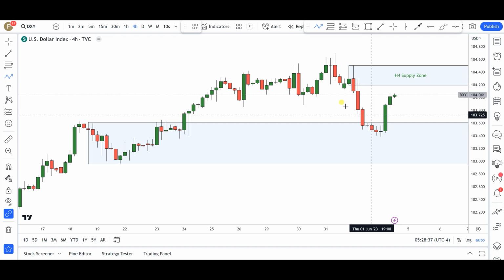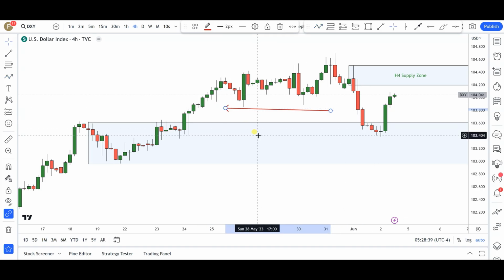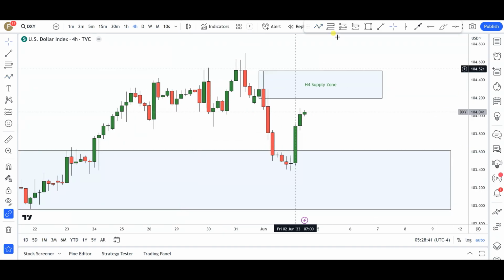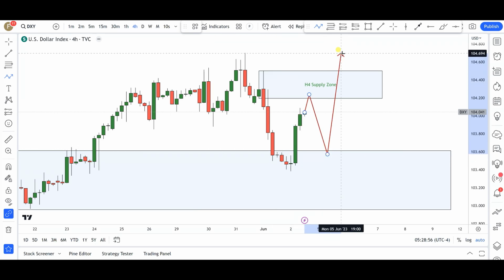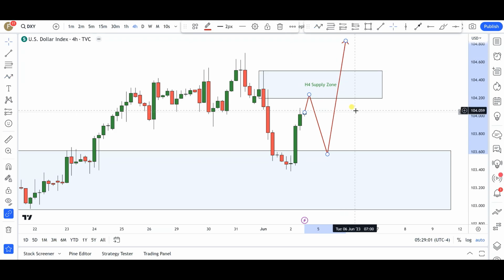Okay, so what I'm thinking is going to happen as we go into next week is most likely this market might give us a push into this 4-hour supply zone, and then from there I will expect the bears to come into this market, flex their muscle maybe towards let's say the 103.50 area, towards this origin, and then maybe anywhere from right around here, I will expect the bulls to come back into this market and start pushing it again to the upside. This is going to be my preferred course of action.